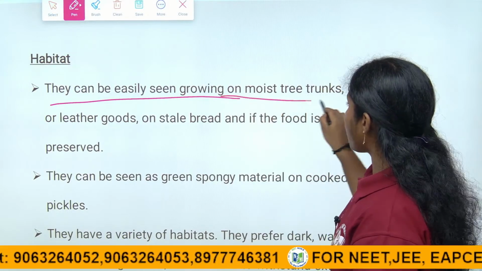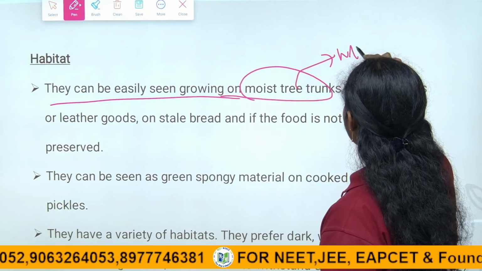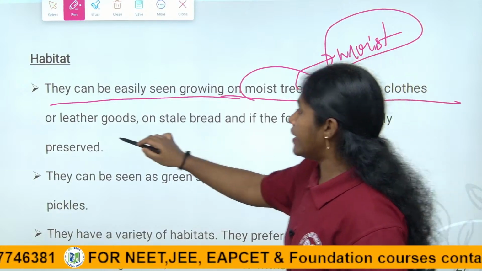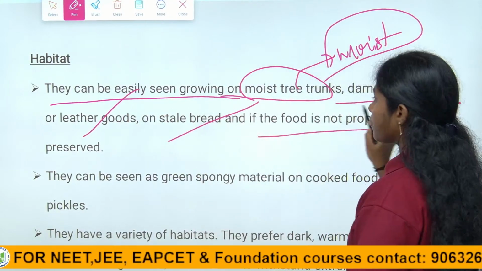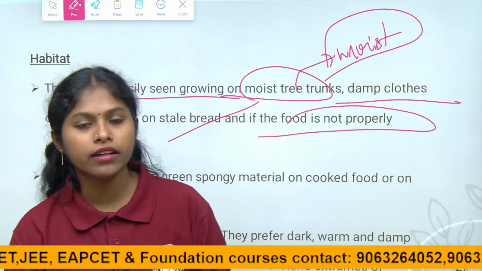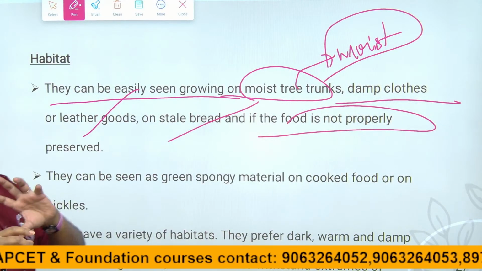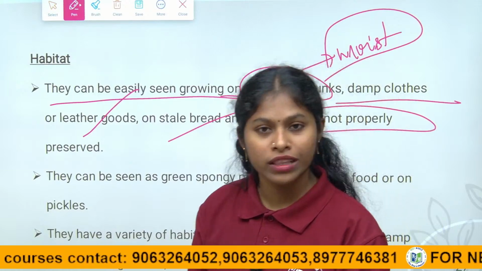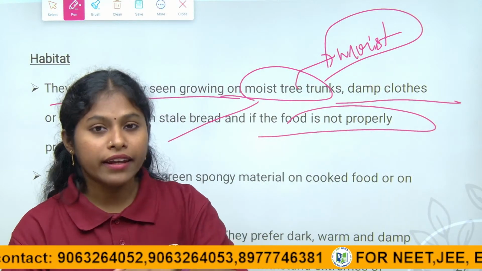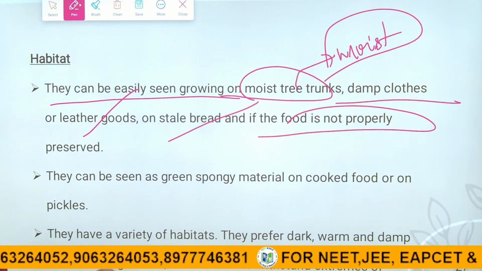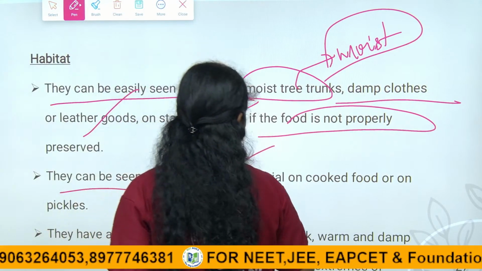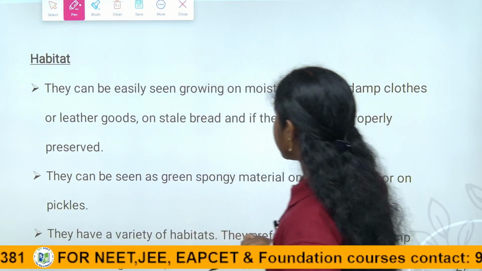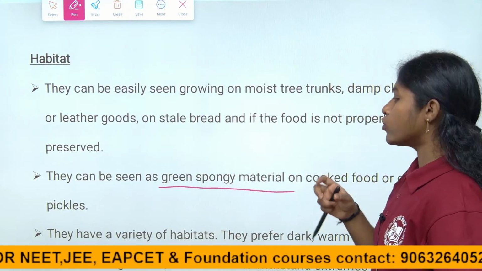They grow on moist tree trunks. The trees are most moist in the rainy season, and also on damp clothes, leather goods, stale bread, and food that is not properly preserved. In pickles, mostly in the rainy season, if the moisture content is more, you can see white cotton-like layers. That is nothing but fungi, children. They can be seen as a green spongy material on cooked food and pickles.